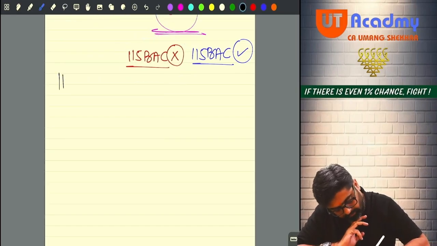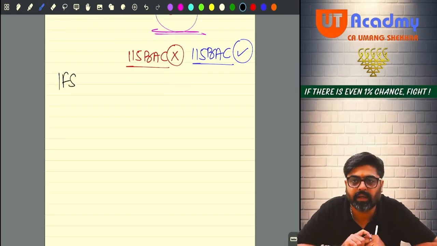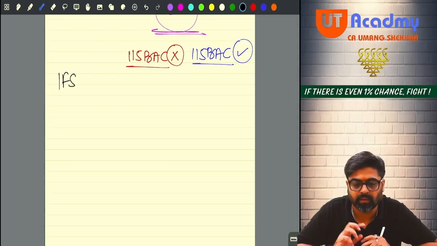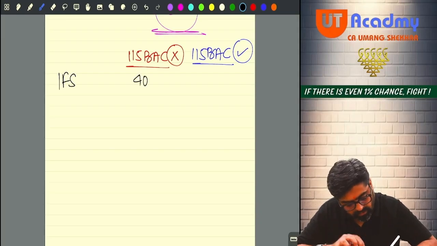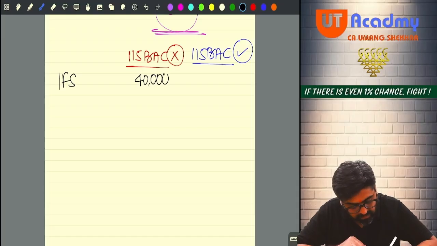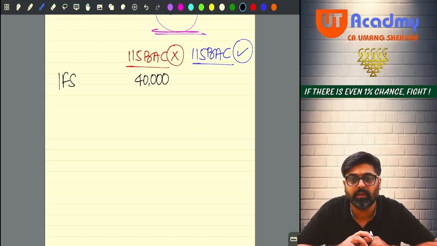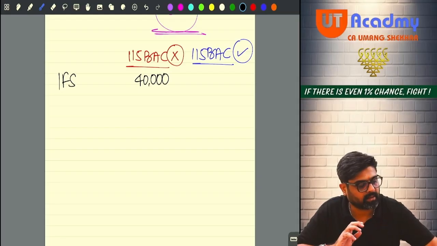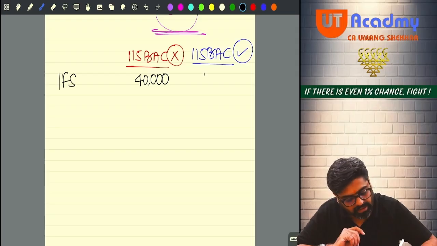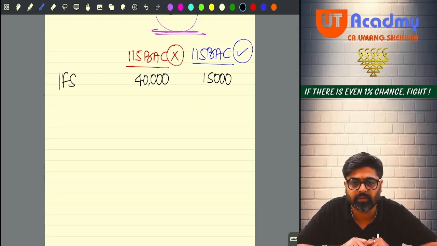Income from salary, 90,000 is there. 50,000 standard deduction, so 40,000 will be taxable if I don't follow 115 BAC. But if I follow 115 BAC, then I will get 75,000 standard deduction. So from 90,000, 75,000 standard deduction, 15,000 will be taxable if I follow 115 BAC. Are you all understanding what is happening?